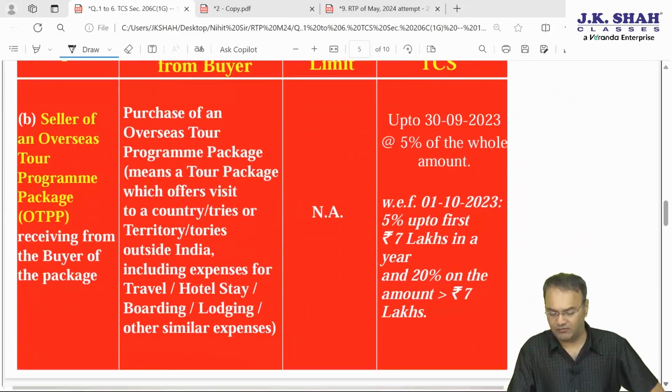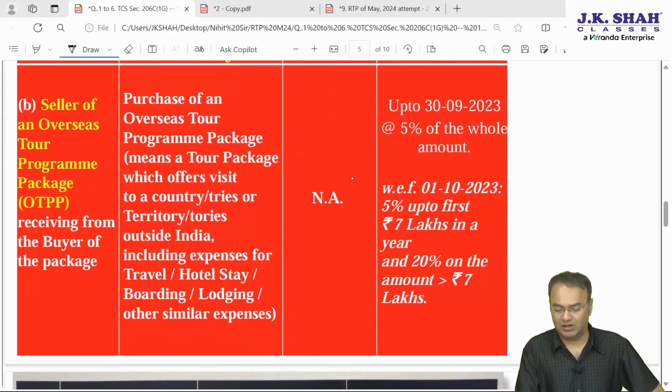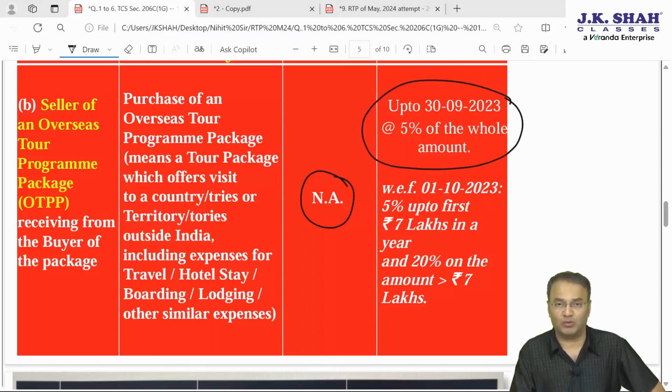And in case you are buying it from OTPP seller, then no qualifying amount, entire amount will be subjected to TCS. 5% of the whole amount up to 30th September 23, on or after 1st October 2023, it will be 5% for the first 7 lakhs. Above 7 lakhs it will be 20%.